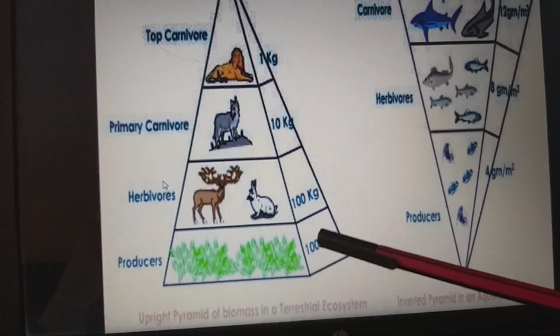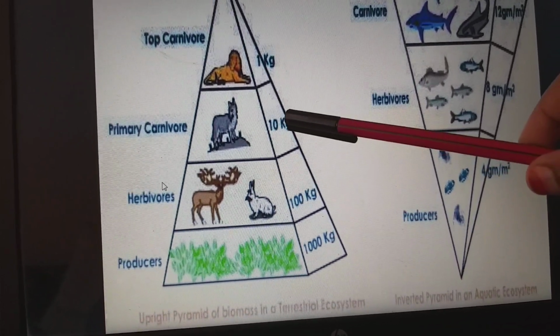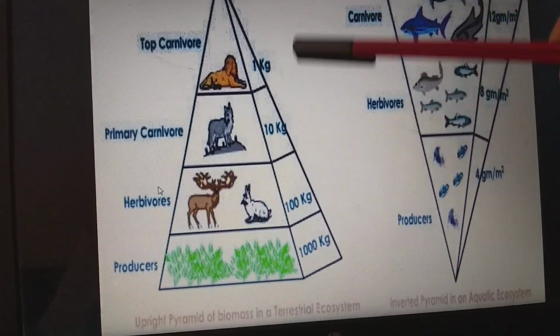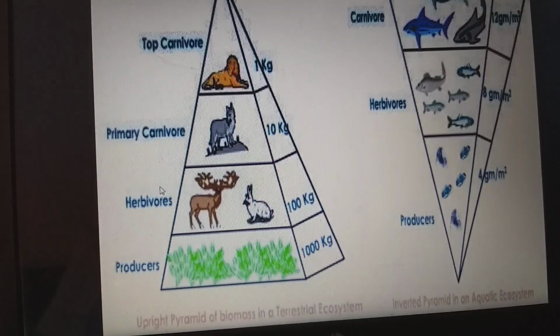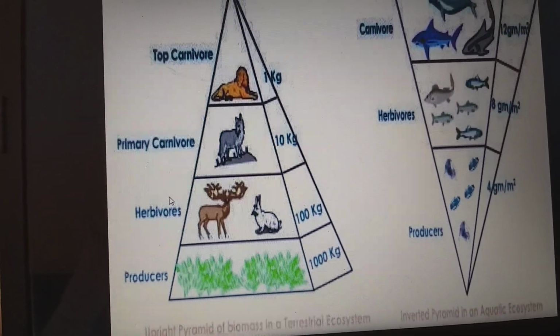So 1000 cages will be the producers, 100 cages the herbivores, 10 cages the primary carnivores. So 1 kg will be the top carnivore. Likewise, we are calculating in a ratio form. So this is an upright pyramid and this is an inverted pyramid.